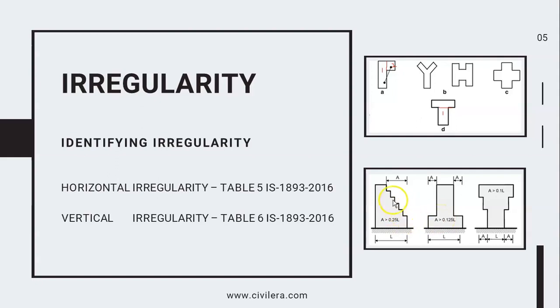Now when you have a lot of offsets like this, it may be practically not possible to introduce so many number of joints in your building. Here it's a cantilevering structure. At the lower level you have lesser dimension, and in the upper level you have larger dimension. So it may not be possible to separate these buildings into different parts.